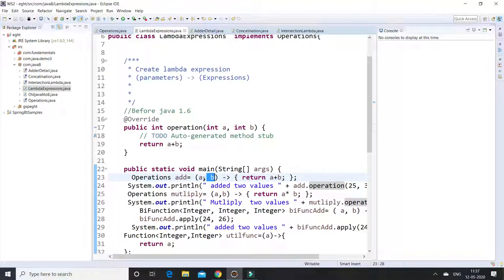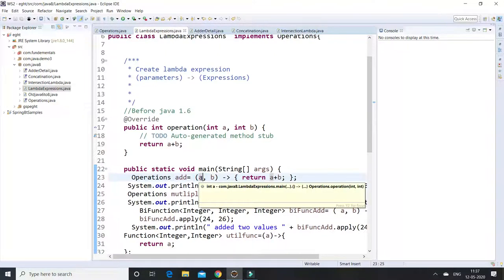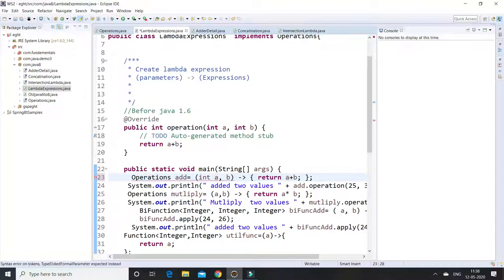One more thing: you have to either provide the data types for both parameters, or remove them completely. If you provide only one int parameter, it will be a compile time error. So you have to provide both data types, otherwise you can remove both.